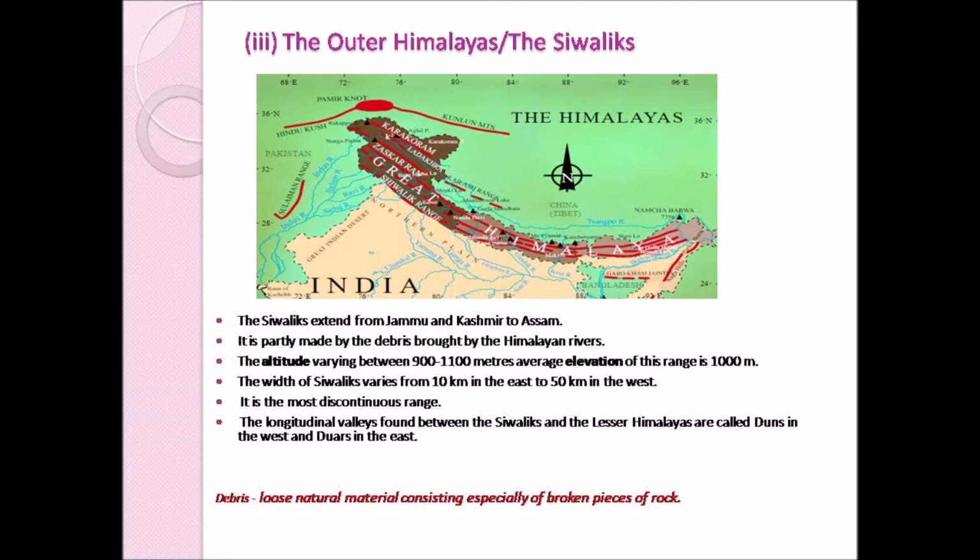So this longitudinal valley found between the Shivaliks and the lesser Himalayas is called duns in the west. So in the west side it is called as the duns, and in the east side it is called as the dewars. And apart from this, nowadays people have started to occupy and settle in these places, that is in the Shivaliks.